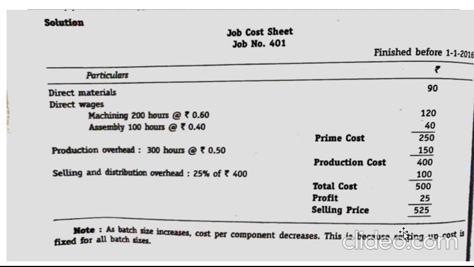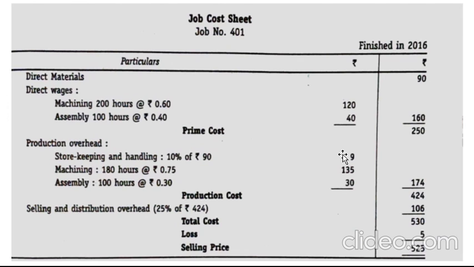As the batch size increases, cost per component decreases. This is because setting up cost is fixed for all batch sizes. Yes, so as batch size increases, cost per component decreases. As the number of batches increases, the component price keeps on decreasing. So these are the two cost sheets which you have prepared, prior to 2016 and after January 2016. Prior, you're getting a profit of 25 rupees, and after, you're getting a loss of 5 rupees.